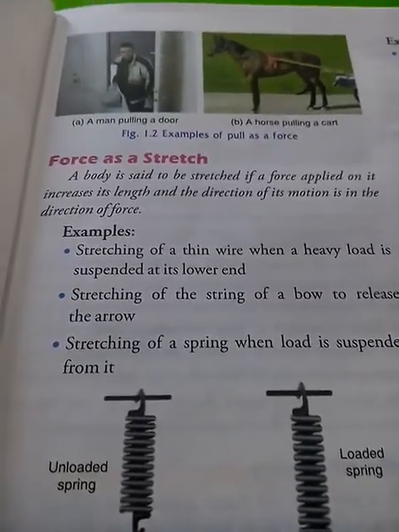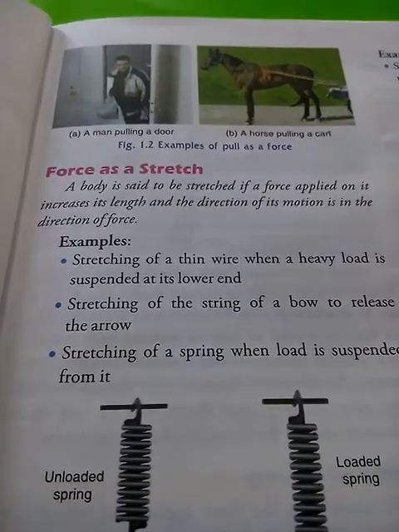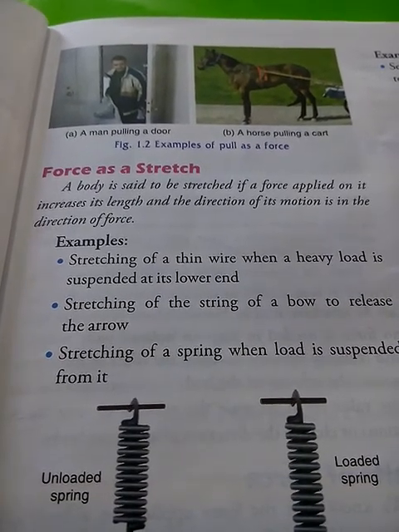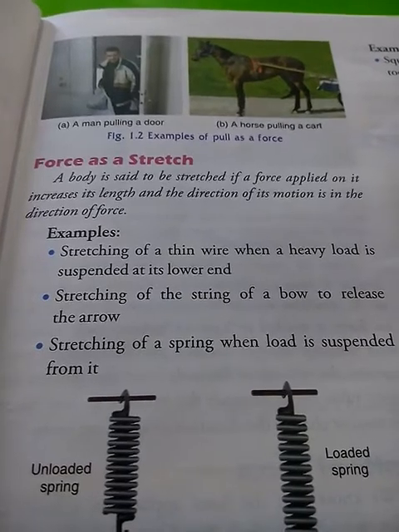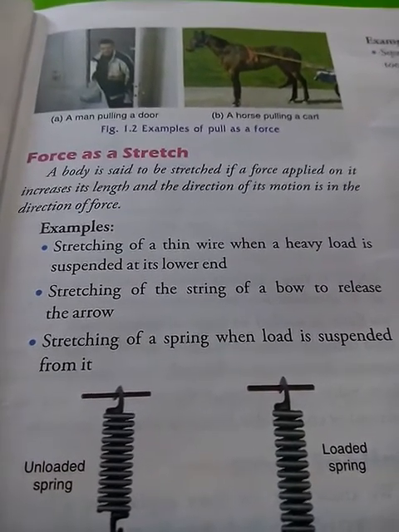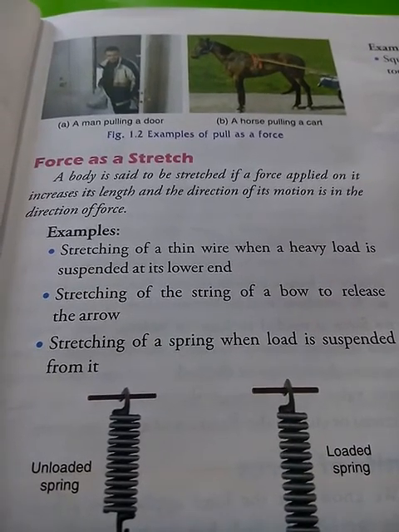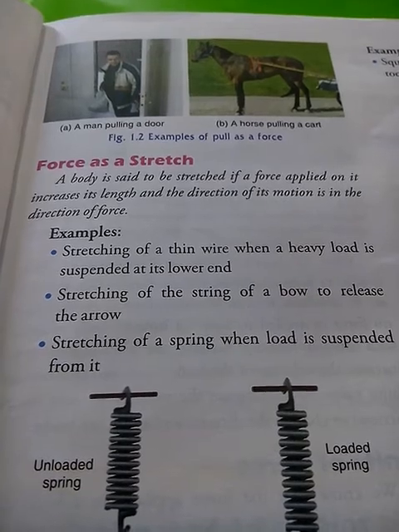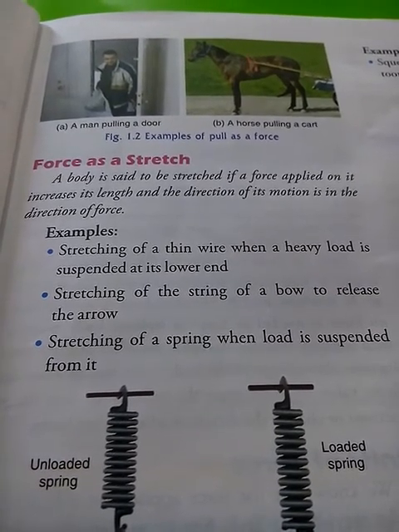Next, here you can see in the picture a man pulling a door, a horse pulling a cart. These are the examples we can see in these pictures. Force as a stretch. A body is said to be stretched if a force applied on it increases its length and the direction of its motion is in the direction of force.